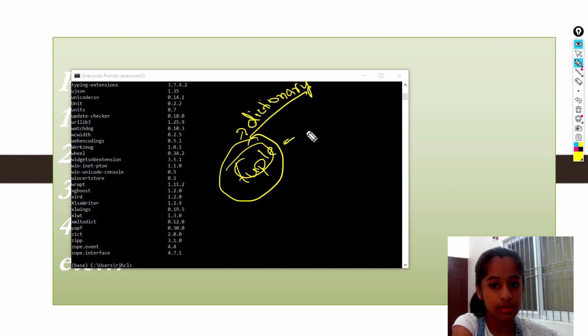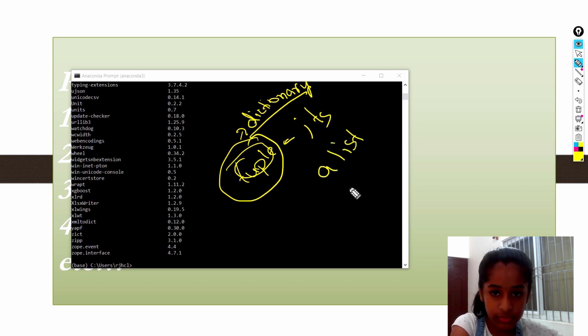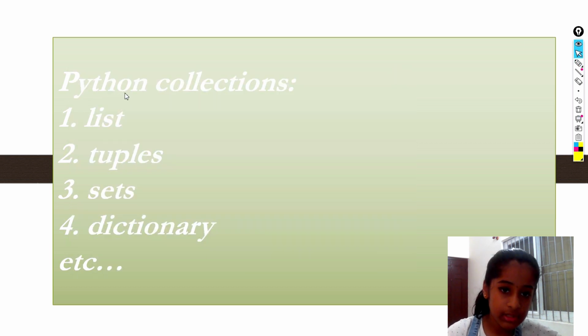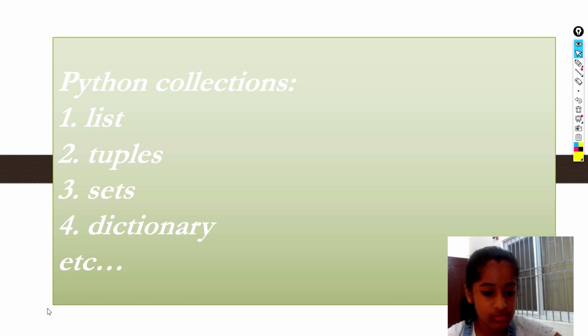It's going to show you examples. It's going to give you a definition, saying it's a kind of list. That is basically what is called a dictionary. So now we know the main data types, the main Python collections. Let's move forward.